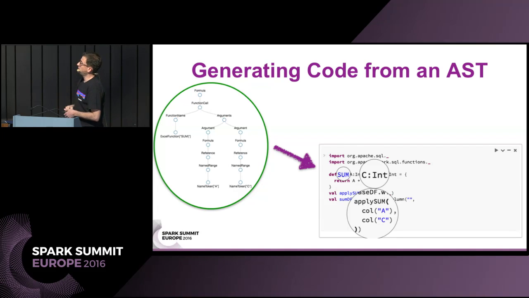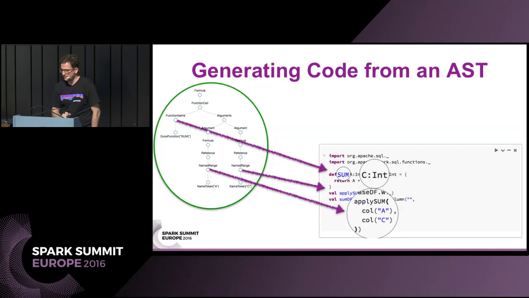For instance, the fact that we're dealing with a function here, namely the sum function, shown in the small circle by the left. We're also dealing with integers, namely column C and column A. We can use that information, including the names of the columns and the types of data we're dealing with, to generate code either from an AST or from a parse tree.